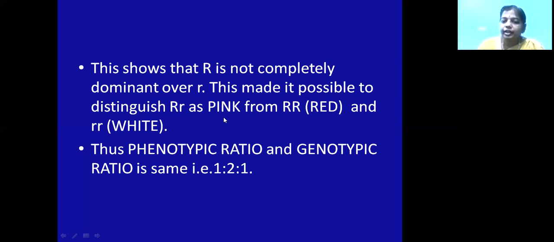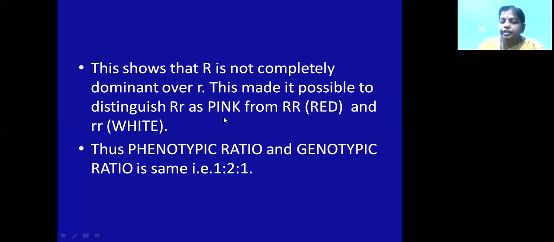In the Punnett square, you will write CS and CD in the squares and then do the crossing. If you do the crossing, CS-CS in one zygote, CS-CD in another zygote, CS-CD in another zygote, and CD-CD in the other zygote is formed. If you see the phenotype, what is the phenotype? CS-CS means it is spotted lentil.